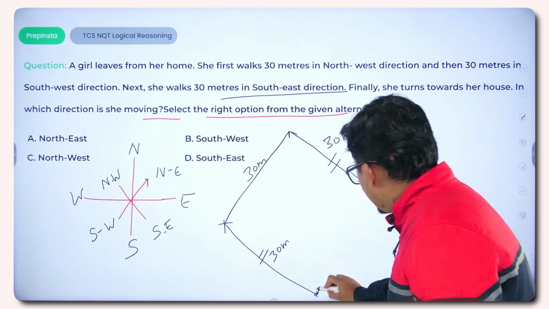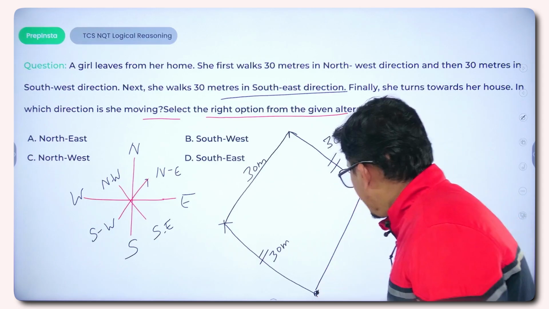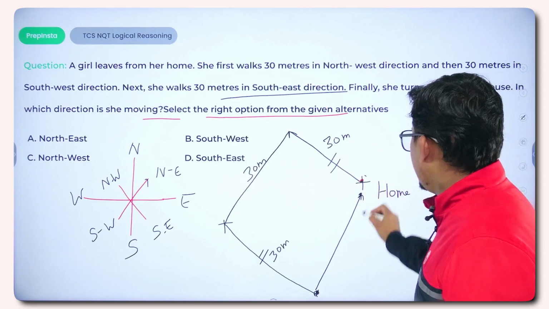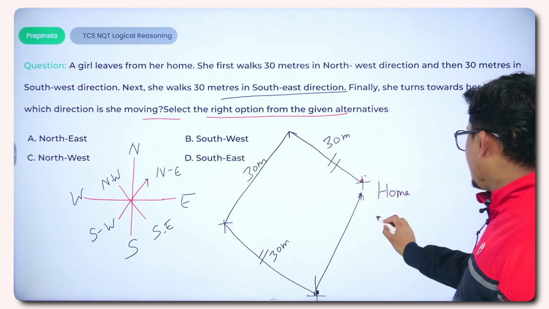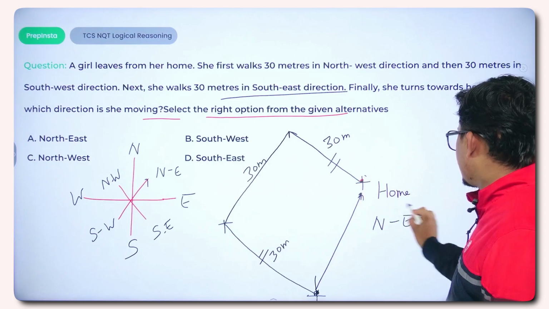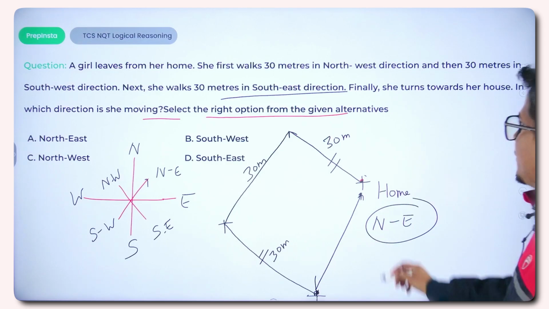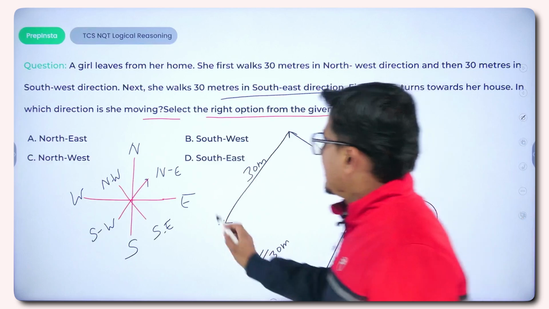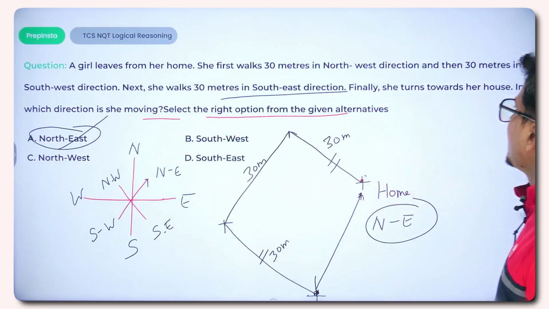So that means the home is in this particular position. If we take this point as a reference point, this particular direction is nothing but northeast direction from the last point. So the right answer to this question would be northeast, right?